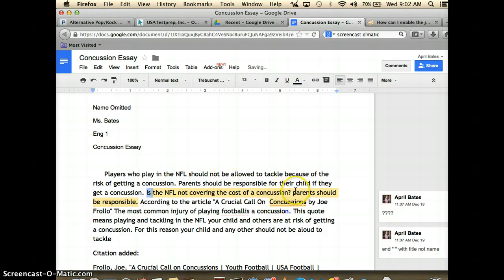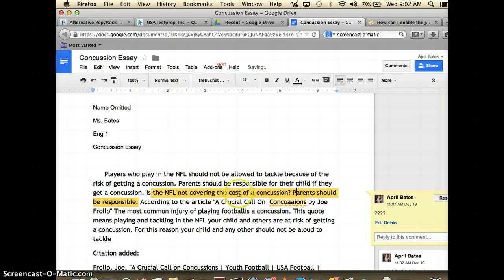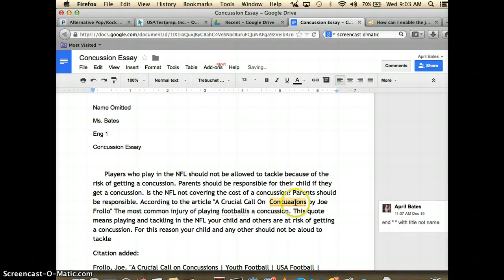Okay, and then if I'm going to make this parents should be responsible, if that's the second sentence, I can go back and mark this resolved. Okay, and that'll take that away. So we can go through and make all of those corrections. Here we see concussions is spelled wrong on concussions. Okay, that's resolved. All right, and the problem was actually you needed quotes there.